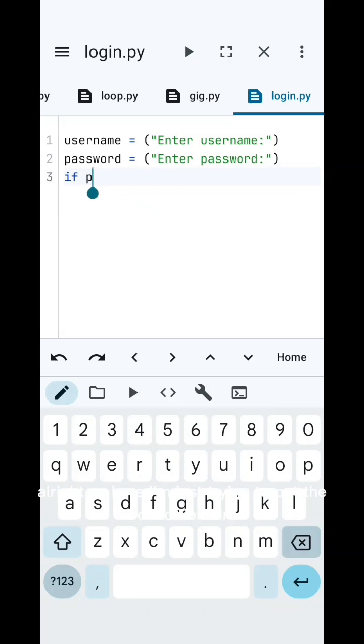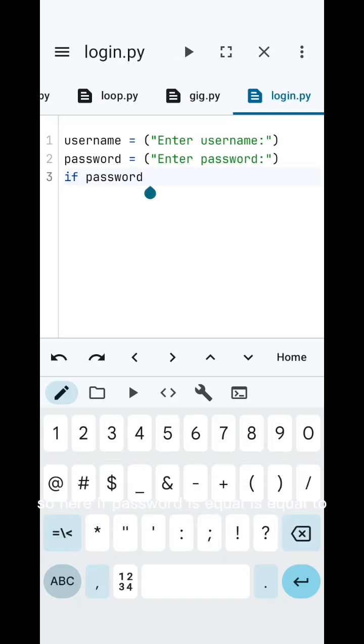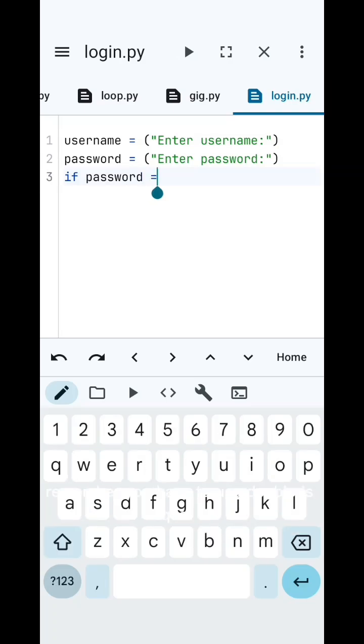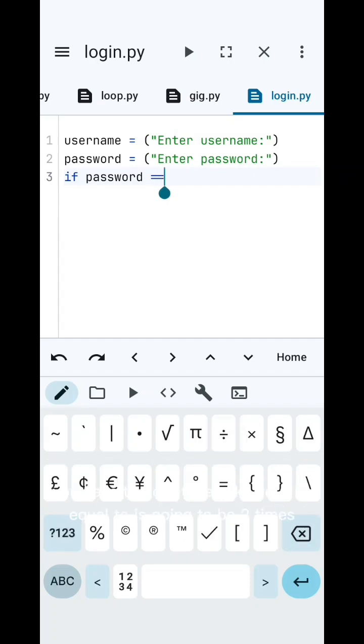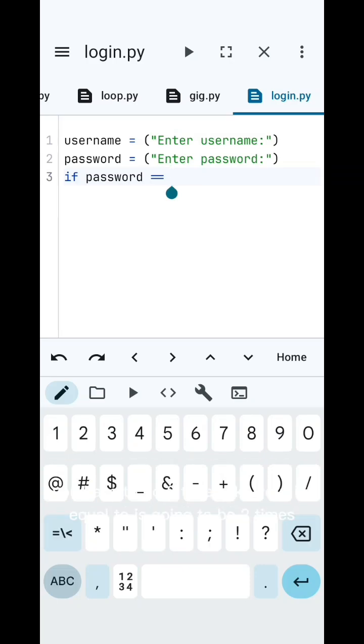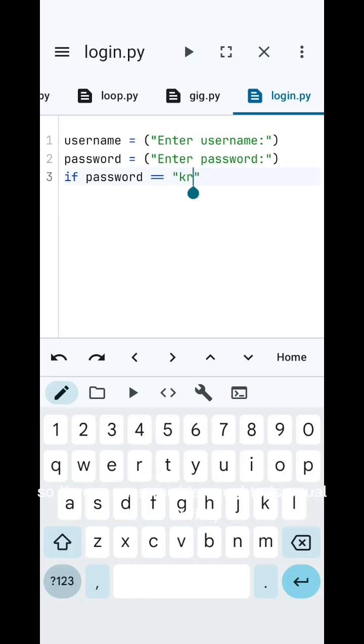All right, so here I'm just trying to put the conditions in. I'm going to use the if and the else condition. So if password is equal to, remember you have to use double equals, you have to do it two times. So if the password is equal to Christy, yes, I am putting my name. So if the password is equal to Christy, and the